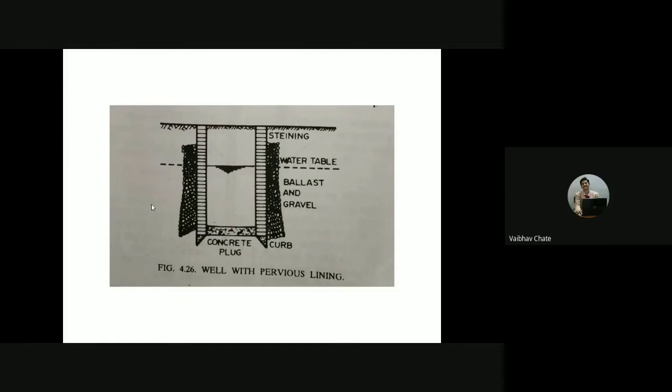So you need to explain the open well with respect to shallow well and deep well, and also with respect to well without lining, well with impervious lining, and well with pervious lining. That means you are going to explain this particular question with 5 sketches.